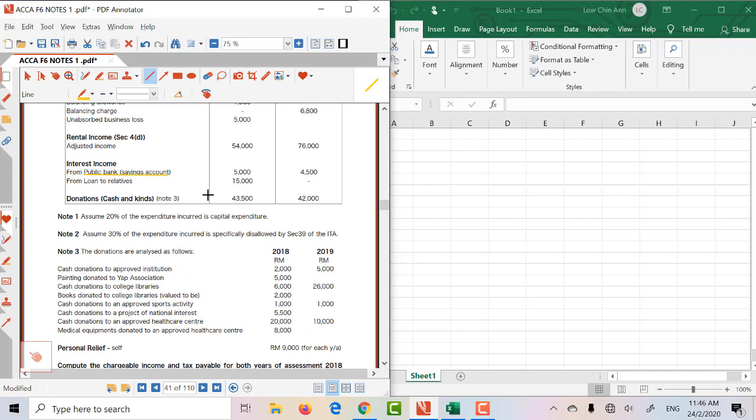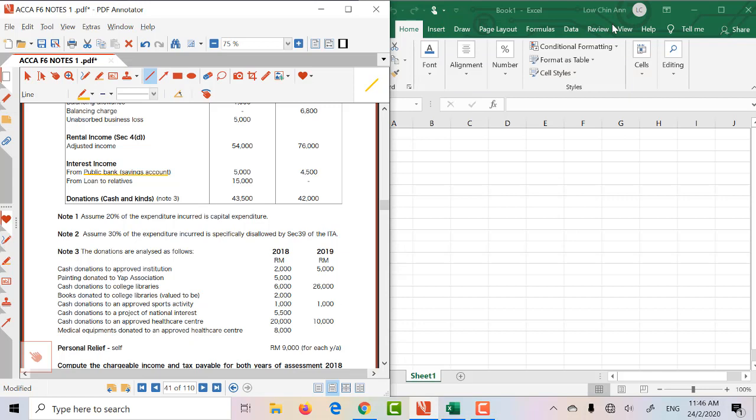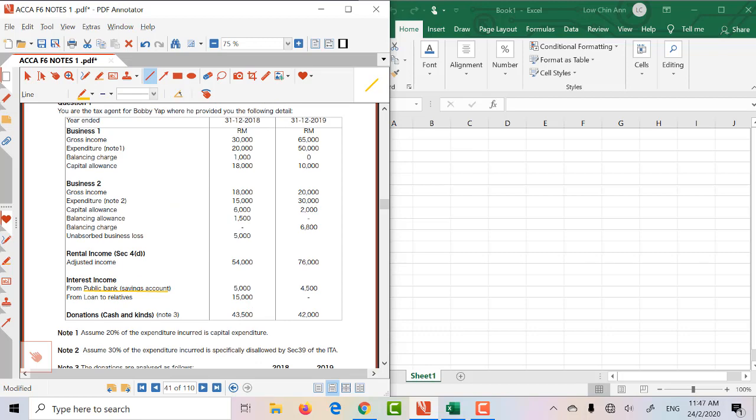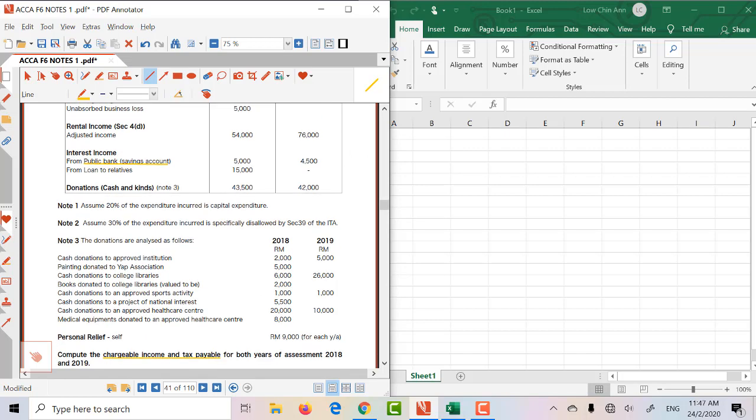Now the first note is, please assume 20% of the expenses for business 1 is capital, and when we see something that's capital in nature, we know that it's not tax claimable. Whereas for note 2, it says that for business 2, their expense, please assume that 30% is disallowed. Now you know that when 30% is disallowed, basically it's telling you that you cannot claim. Then you notice that they have given us a list of donations.